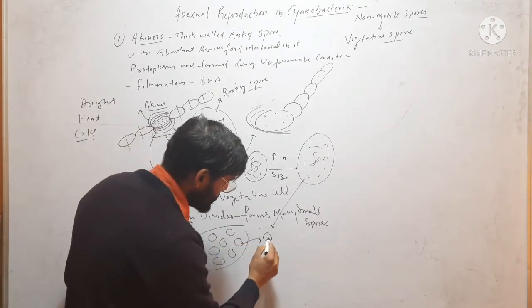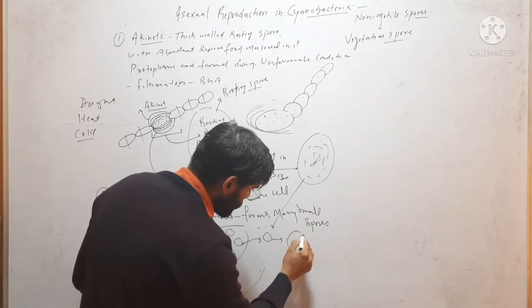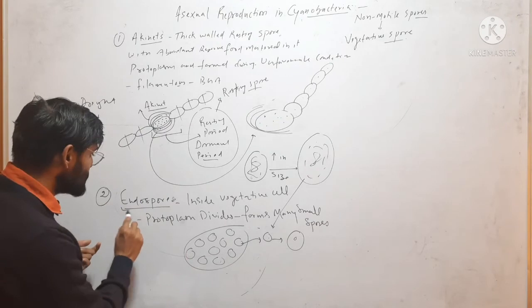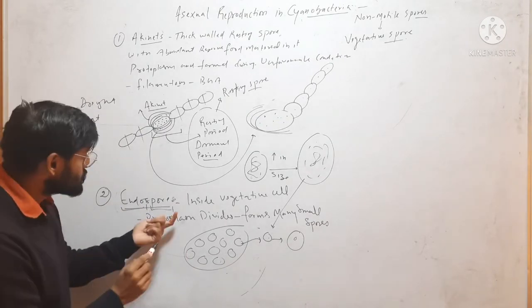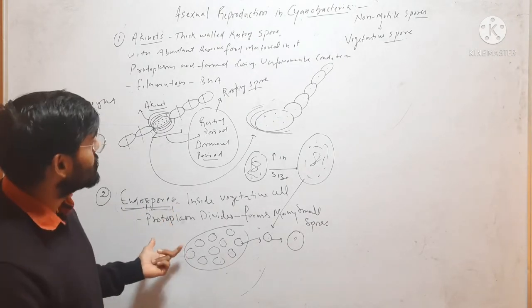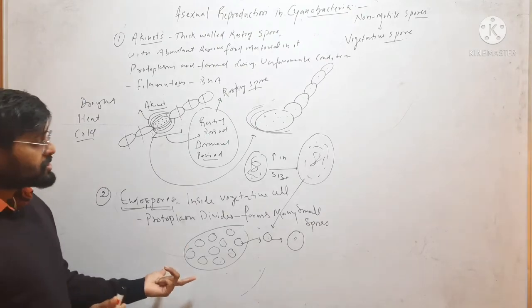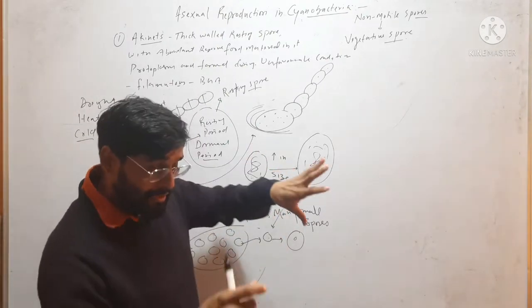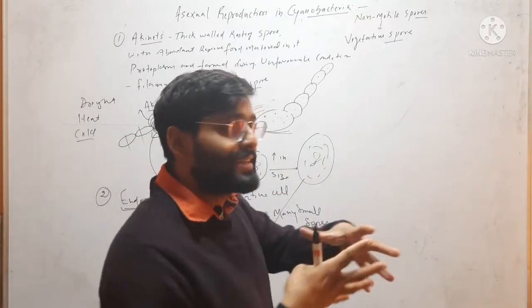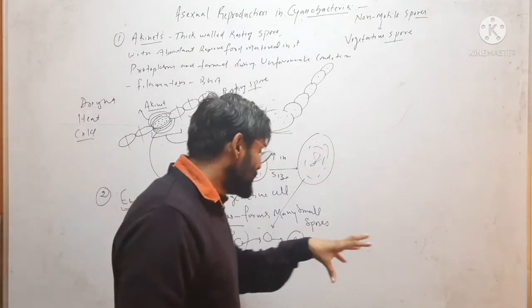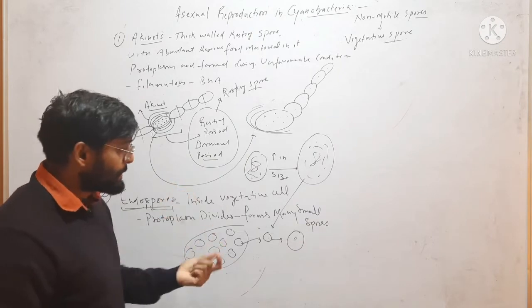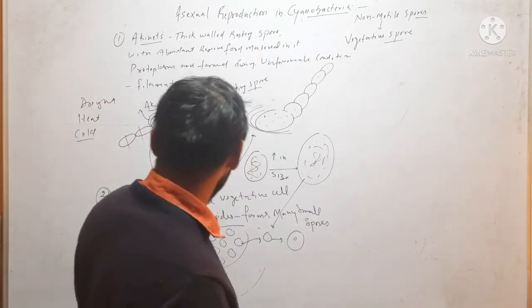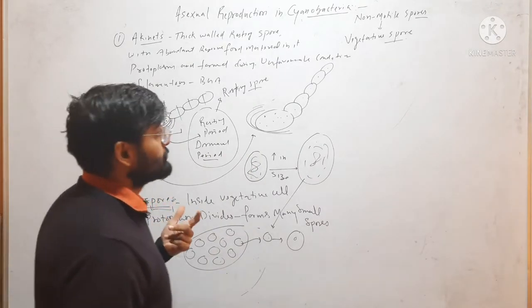After liberation, they will germinate and form new individuals. Endo means inside, so spores that are formed inside a vegetative cell are called endospores. Any vegetative cell will increase in size, then divide its protoplasm into many segments. Each segment, after releasing from this cell, forms a new organism. So it is called endospore.